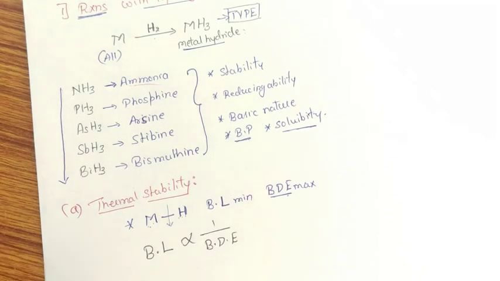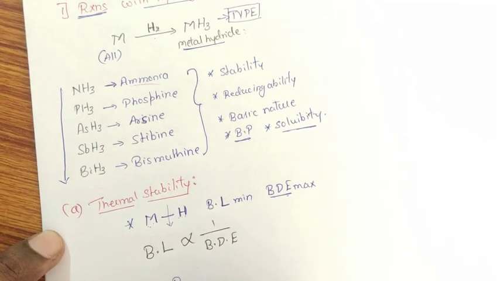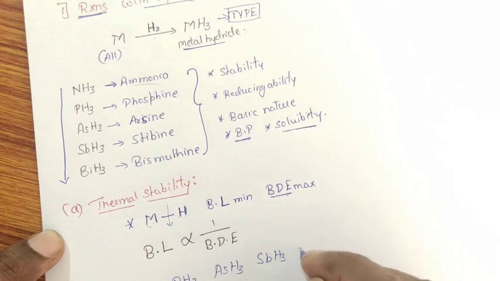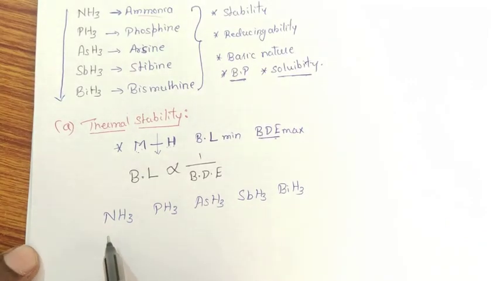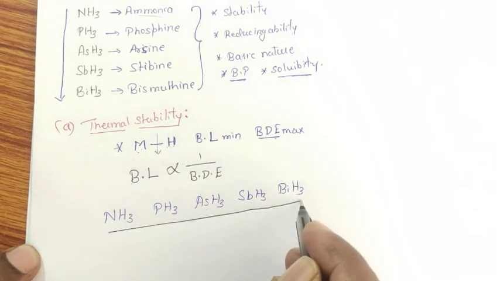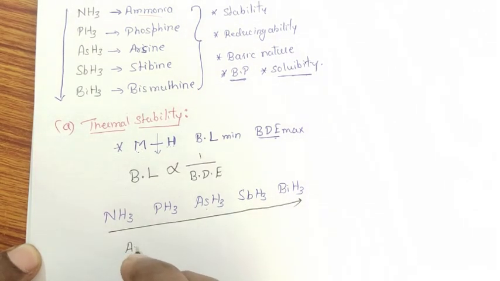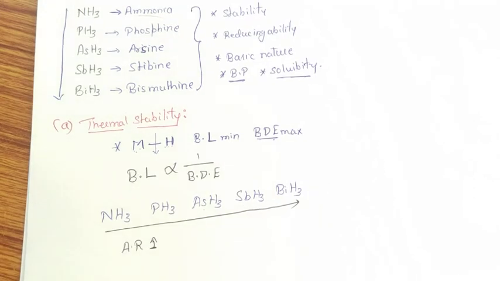As we move down the group, we get these hydrides: ammonia, phosphine, arsine, stibine, and bismuthine. As I move down the group, the atomic radius of group 15 elements increases.